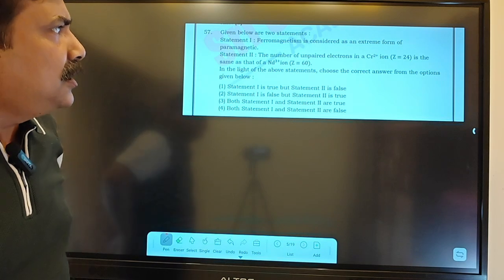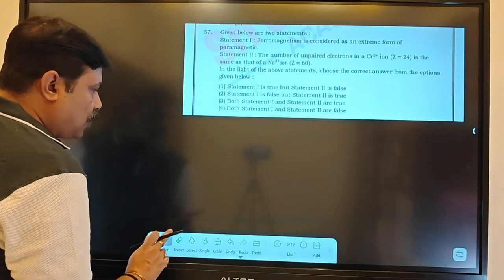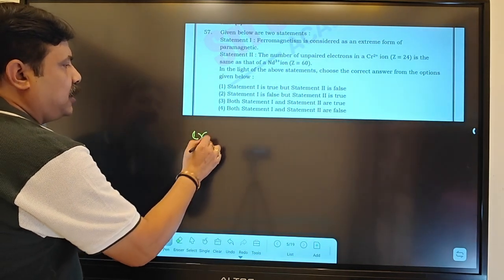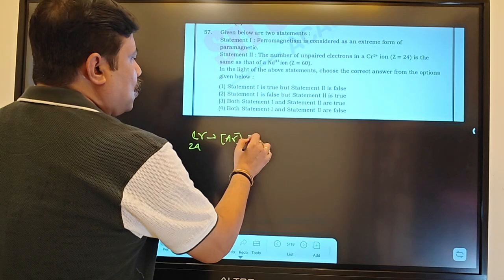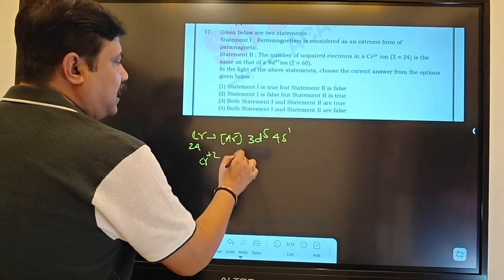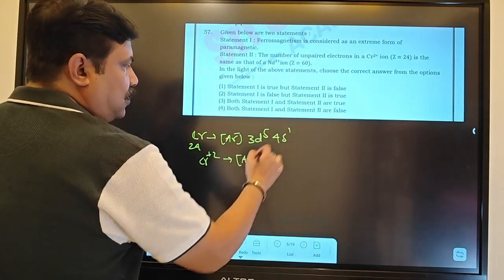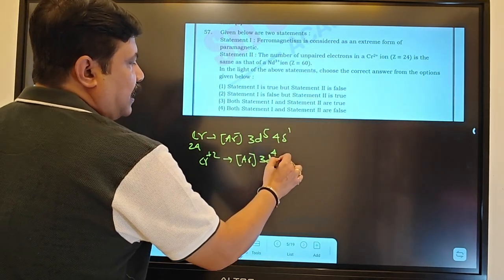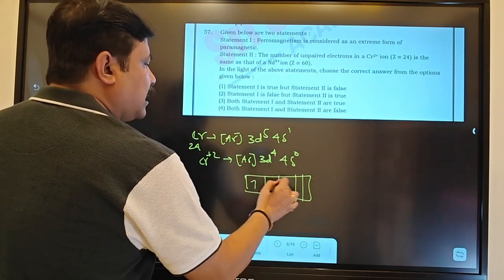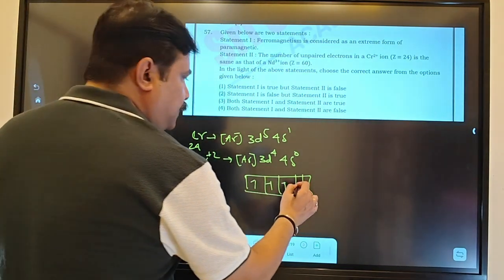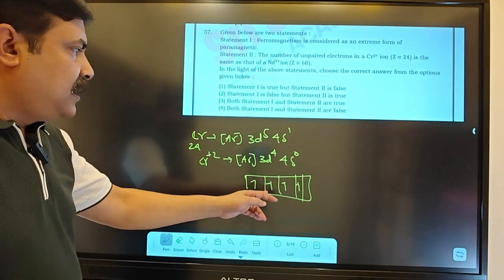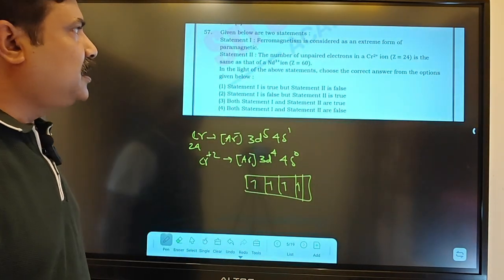Now the number of unpaired electrons in chromium plus 2. If you draw the configuration, chromium in the neutral condition, atomic number 24, is argon core 3d5 4s1. Then chromium plus 2 means what will be the configuration? From argon core, 1 electron from 4s will be gone and 1 electron from 3d will be gone, so 3d4, 4s0. Then 3d4 means how many unpaired electrons? You know very well, as per Hund's rule of maximum multiplicity and the Pauli exclusion principle, first 1, 1, 1 with similar spin, and only then pairing takes place. So this is 3d4. There are 4 unpaired electrons.